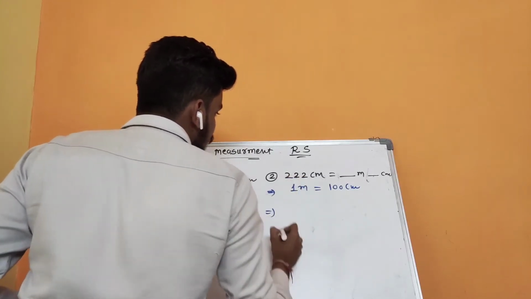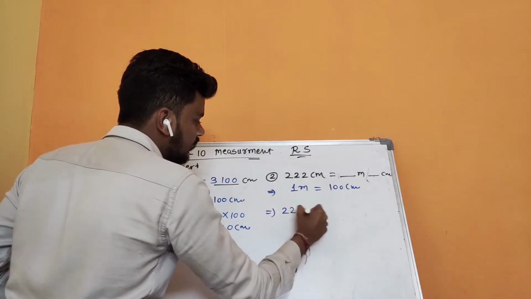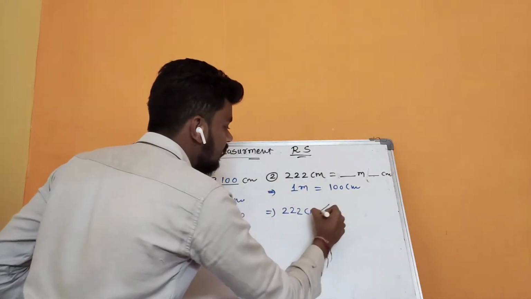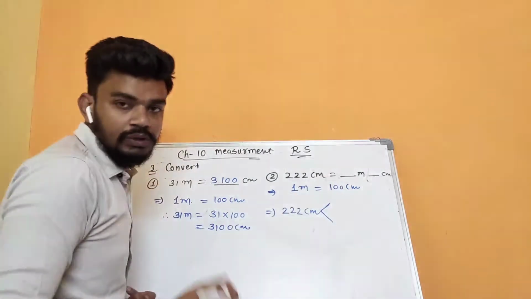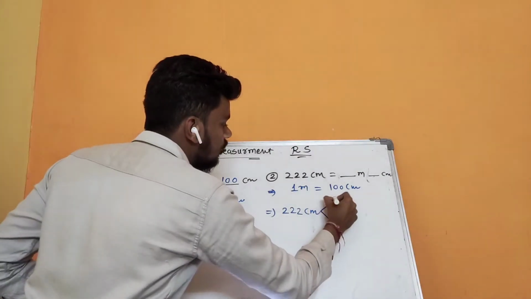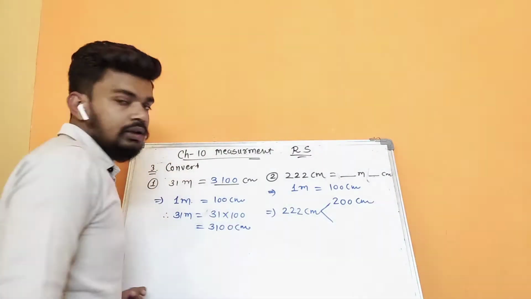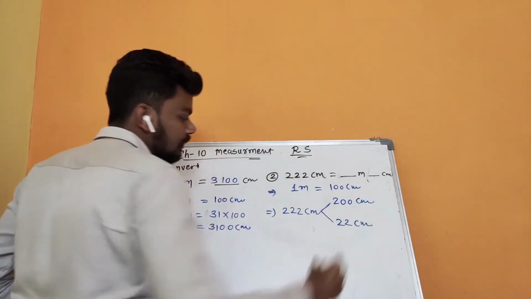So this 222 centimeter we can expand in two ways. हमें यहाँ पर 100 की फॉर्म में चाहिए वो, right? So we can write it as 200 centimeter, and जो remain रहेगा वो 22 centimeter.